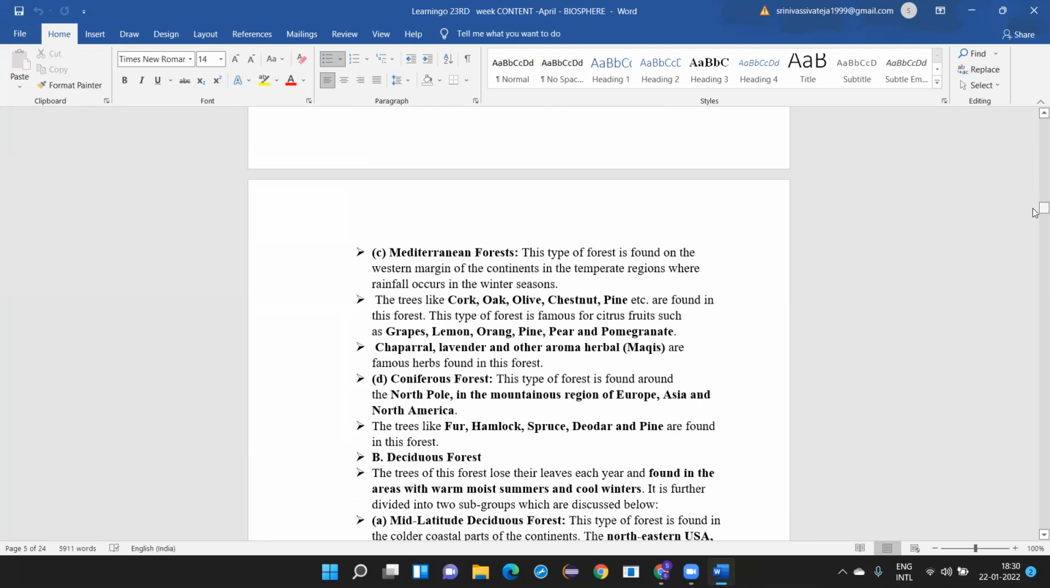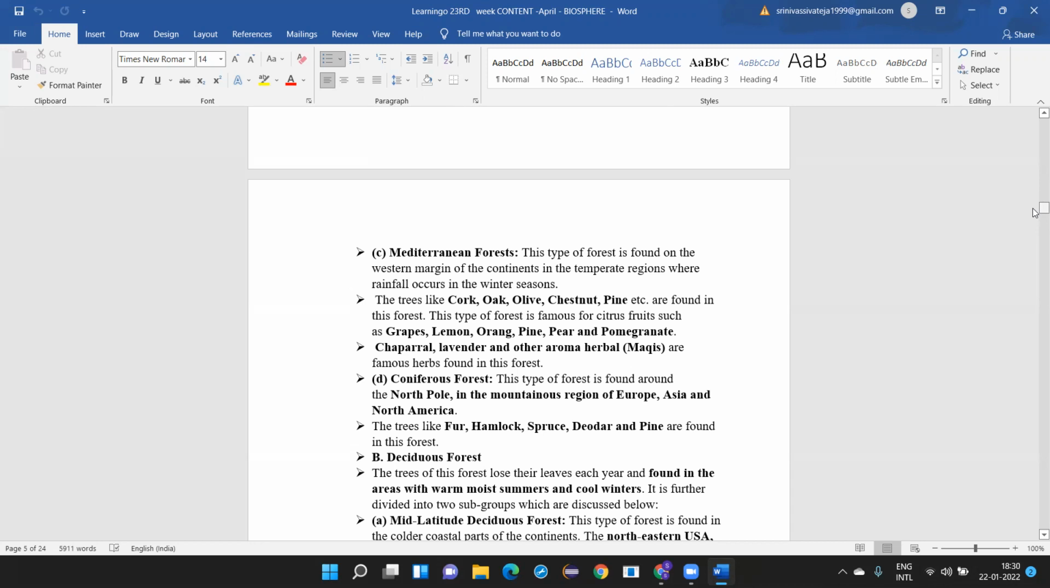Then you have the Mediterranean forest. It is found in the western margins of the continent, the temperate regions where rainfall occurs in the winter season. Trees like cork, oak, olive, chestnut, pine, etc. are found in this forest. This type of forest is famous for citrus fruits. Mediterranean region is very famous for all the citrus fruits. Grapes, lemon, orange, pear, pomegranate, chaparral, lavender, and other aromatic herbs are found in this forest. So the Mediterranean region is very popular for citrus fruits.